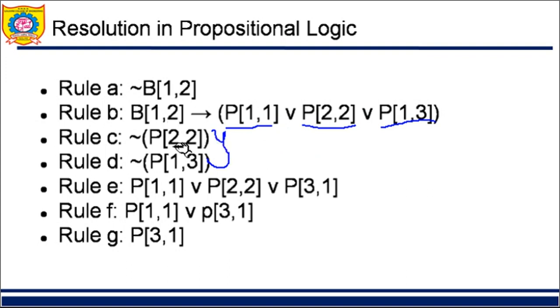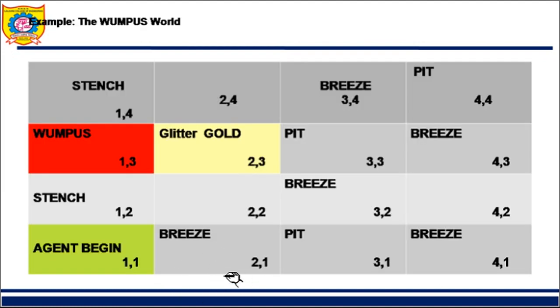So there is no need to devise a separate rule for it. Accordingly, we got these two new rules added: there is no pit at 2 2, there is no pit at 1 3. Now the agent had also come to 2 1. What did it sense at 2 1? It felt breeze.